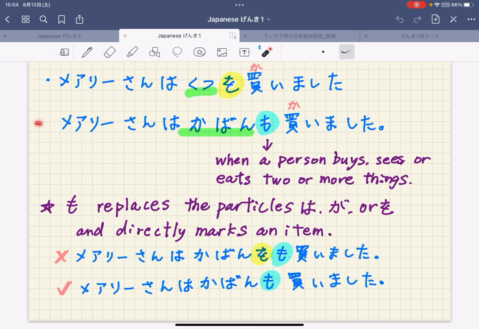And you can say メアリーさんはカバンも買いました。You can replace を with も, and when a person buys, sees or eats two or more things, you can use も. 靴 is one item and カバン is another item, so you can use も here. It means Mary bought a bag as well.